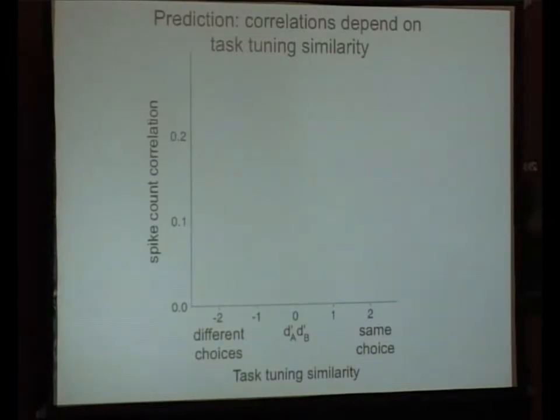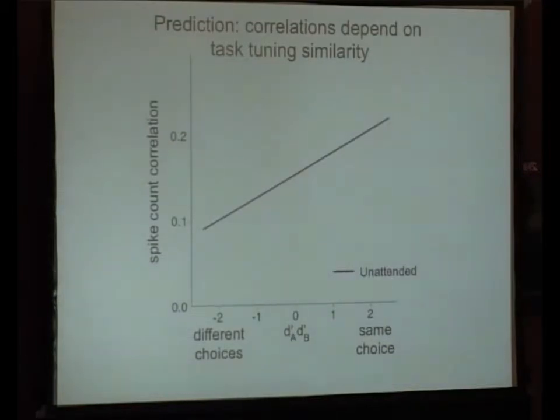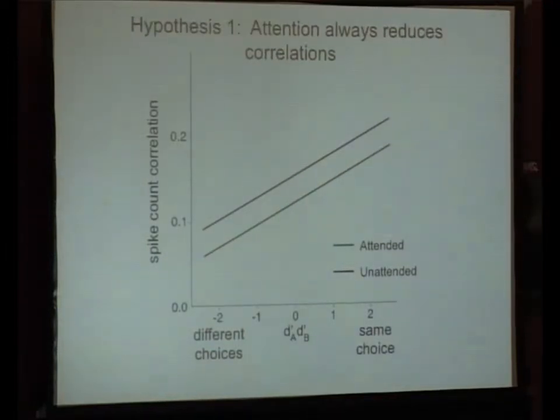So our first prediction here is that correlations are going to depend on this task tuning similarity measure. So we think that they're going to increase with increasing similarity. And that's going to look something like this on these axes. And so this says that neurons with more similar tuning are going to have higher noise correlations. And that's something that's been observed previously and has been discussed several times during this meeting, right? So the question then is, what's attention going to do to these correlations? And so the first possibility here is that attention is going to always reduce correlations.